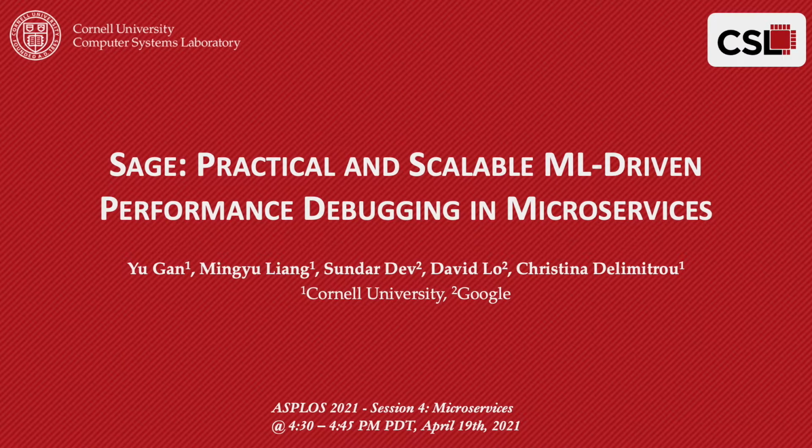Hi, my name is Yu, and I'm presenting Sage, a practical and scalable ML performance debugging system for microservices. This work is in collaboration with Google and students and my advisor at Cornell University.